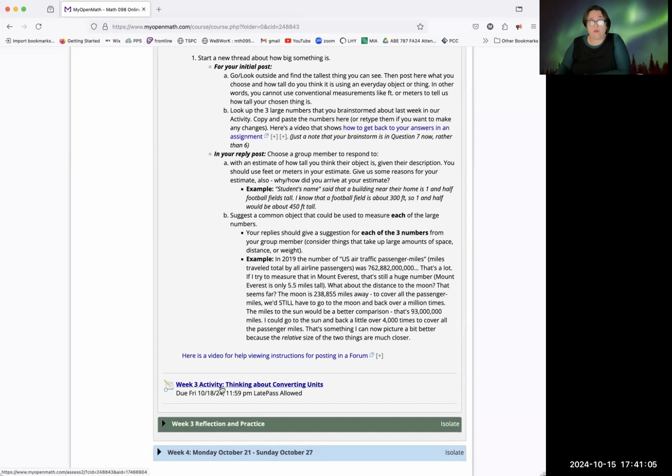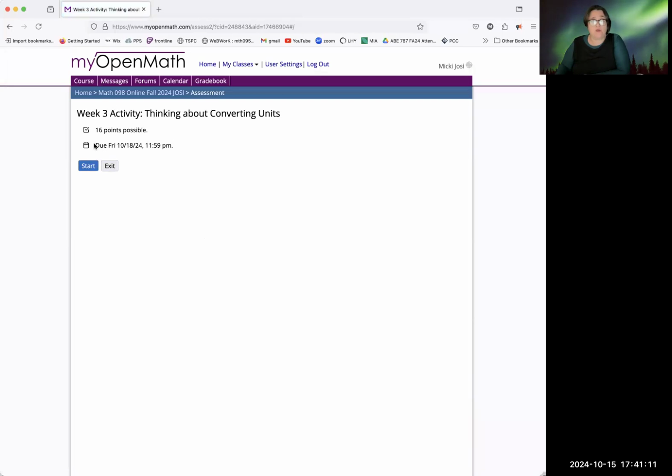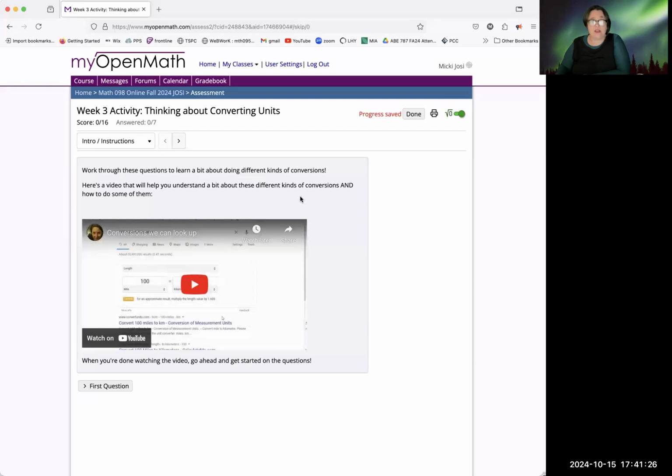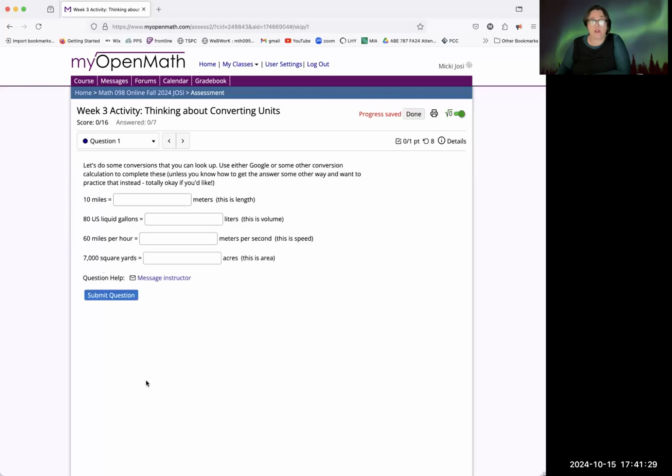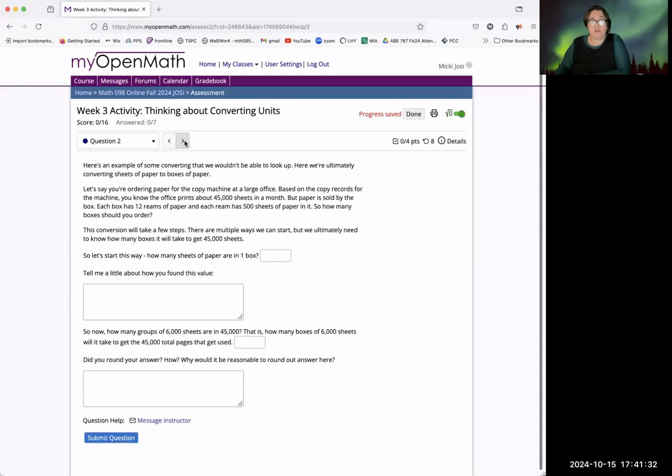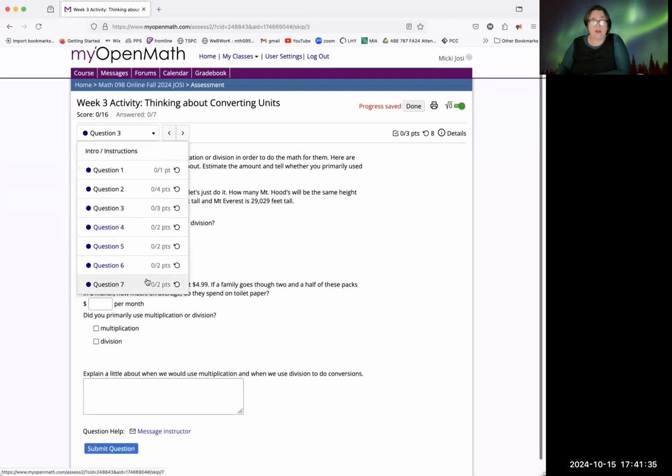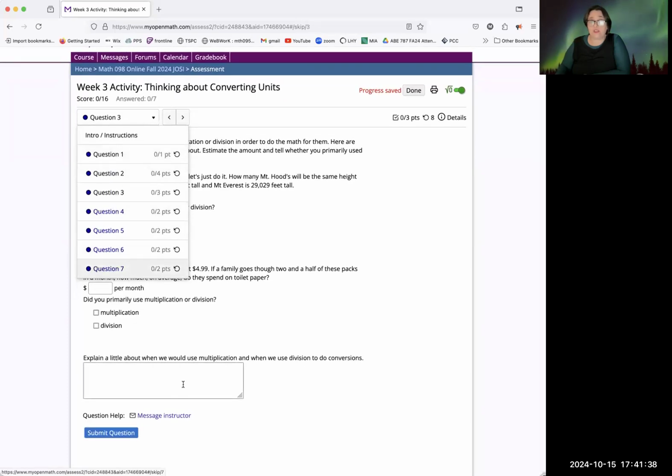Then you have the week 3 activity. This is going to be thinking about converting units. If you click on this, you have 16 points possible. You will not see it in the grade book, and you will not get full credit until after I've graded it. That's going to be after the deadline. I have to wait till after the deadline, otherwise I lose track of who has answered. There's going to be several videos to watch and then questions to answer. You have question 1, question 2. It looks like you have 7 individual questions. All of the open-ended ones I have to read and grade by hand. And then I am actually trying to, as much as I possibly can, submit feedback.